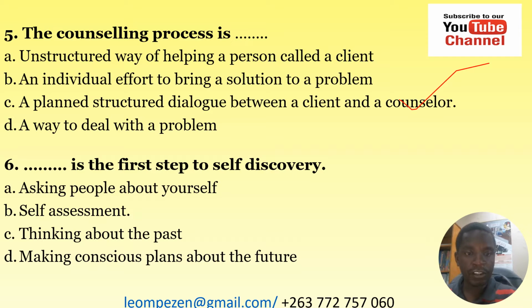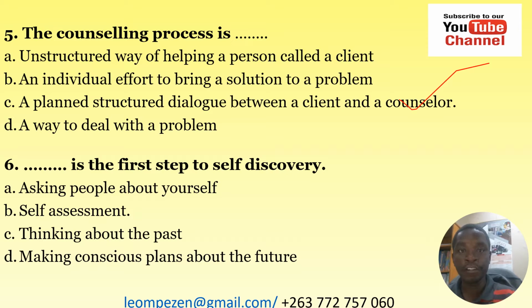Then number 6, dash is the first step to self-discovery. A, asking people about yourself. B, self-assessment. C, thinking about the past. And D, making conscious plans about the future.